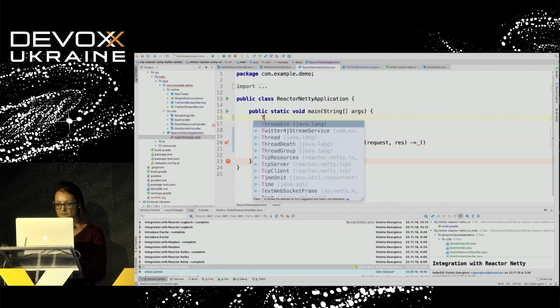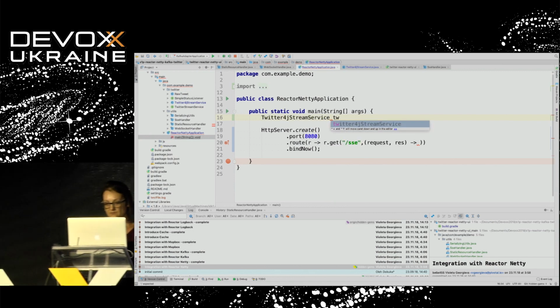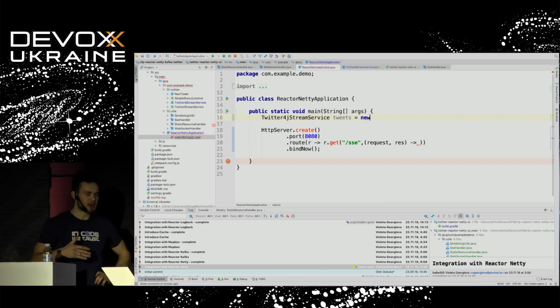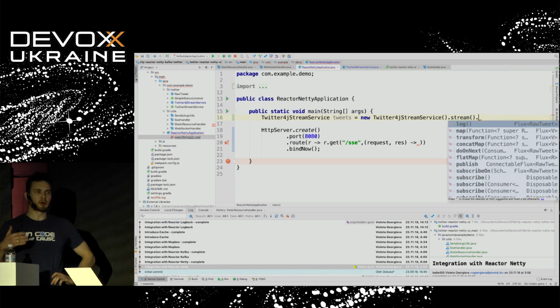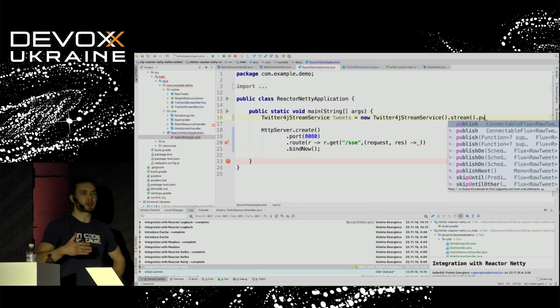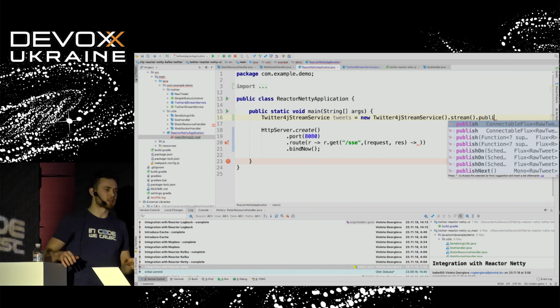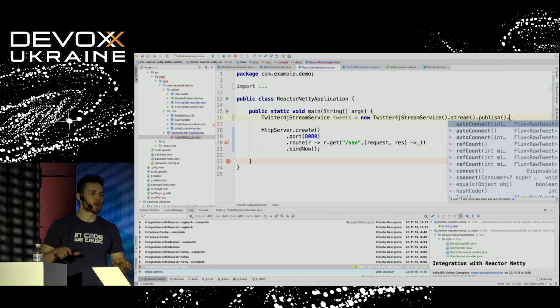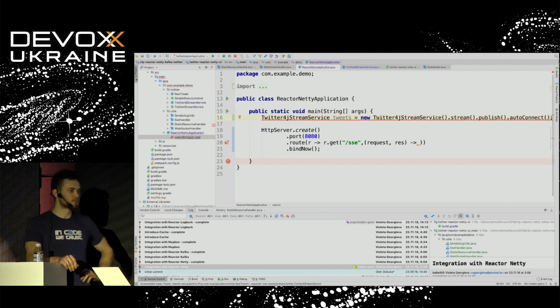Yeah, I guess it's worth saying that we are not going to see how to work with the Twitter API, with the Twitter SDK, or how to work with the basic reactive stream API, but we are going to look at how we can reuse and utilize the rest of the Reactor ecosystem. So now we are going to focus only on the Reactor Netty API and how we can use Reactor Netty, right? Yes.